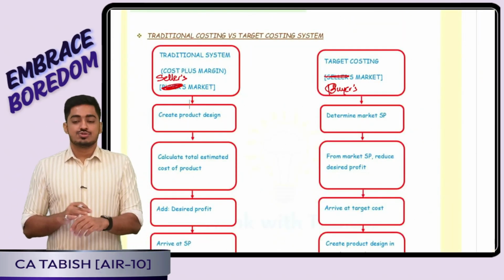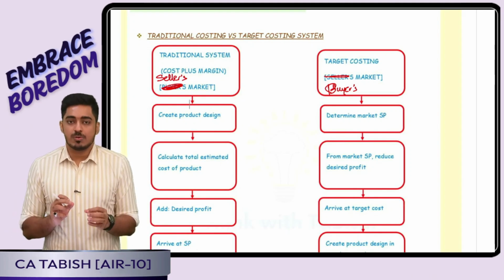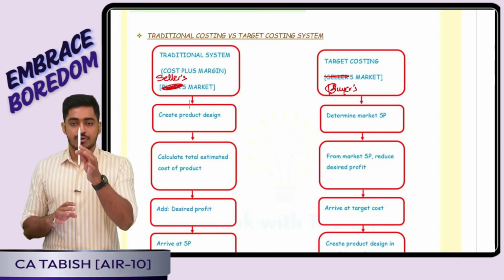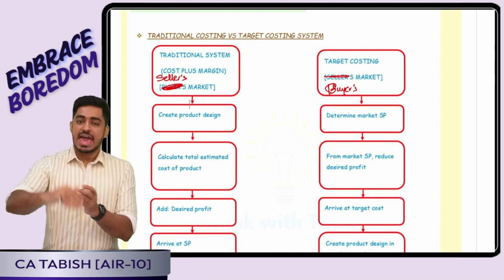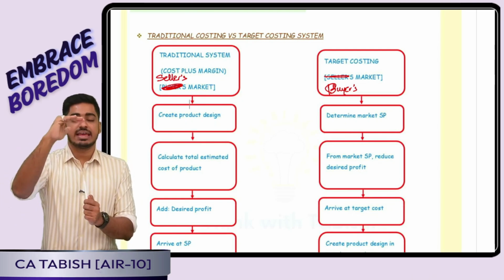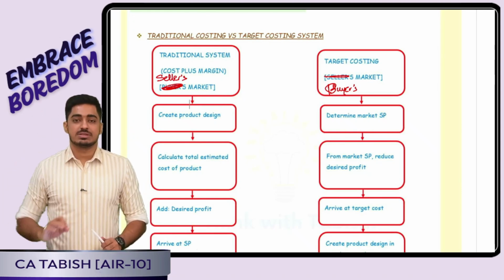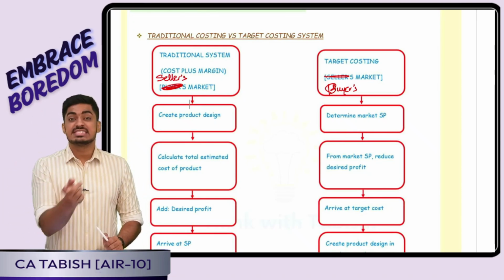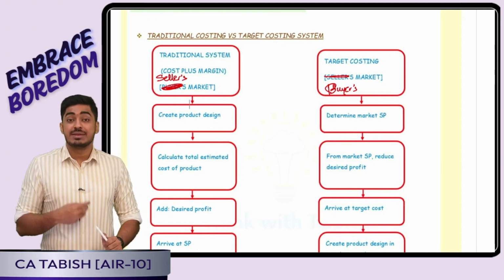Yes, everyone. So there are going to be altogether two approaches. One is the traditional approach, wherein what we will do, first we will come up with the product design. We will calculate the cost, say 10 rupees. We will add our profit, say 5 rupees. We will arrive at our selling price, 15 rupees. Now we will sell goods at 15 rupees. It used to work in the seller's market. Now majorly every business is operating in buyer's market.